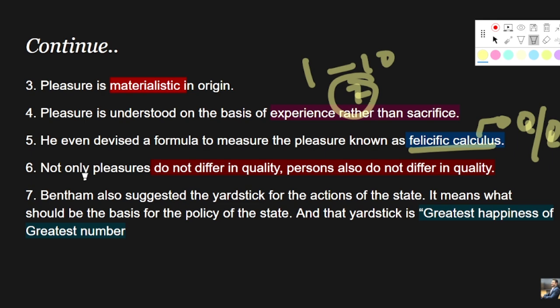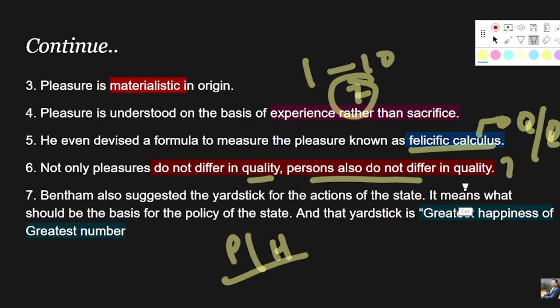Right? So let's see the next salient feature. Not only do pleasures not differ in quality, he says that even persons do not differ in quality. As we have already seen, he gave the idea that pleasure does not differ in quality. There is no concept like pleasure versus happiness; for him both are the same. And he is also saying that not only does pleasure not differ in quality, but persons also do not differ in quality. What does this mean?